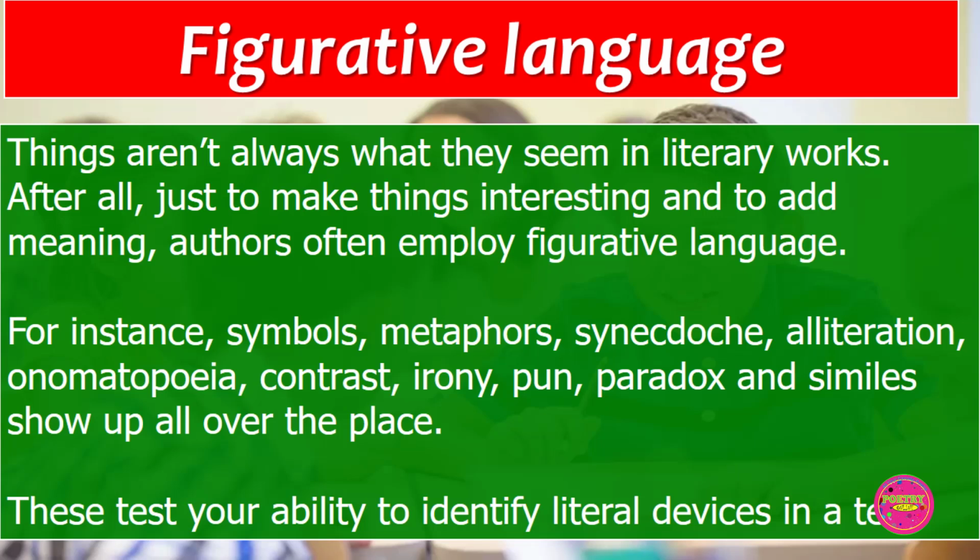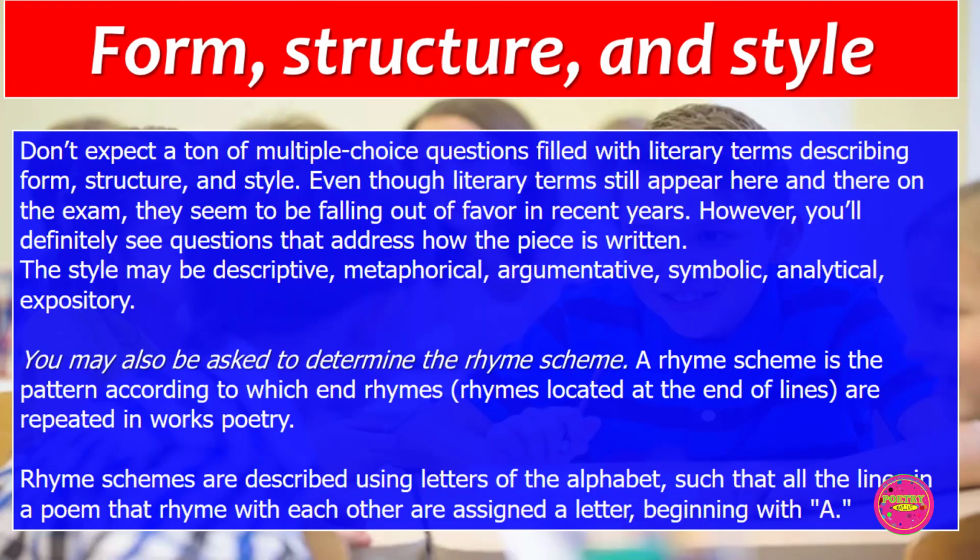Here, candidates will not be asked to define the literary terms, but an extract from the unseen prose passage and poetry will be taken and you will have to determine the figurative language used there. This tests your ability to identify literary devices in a text.